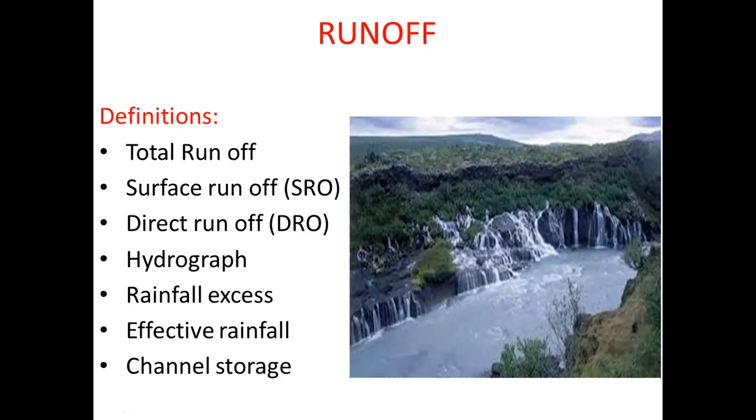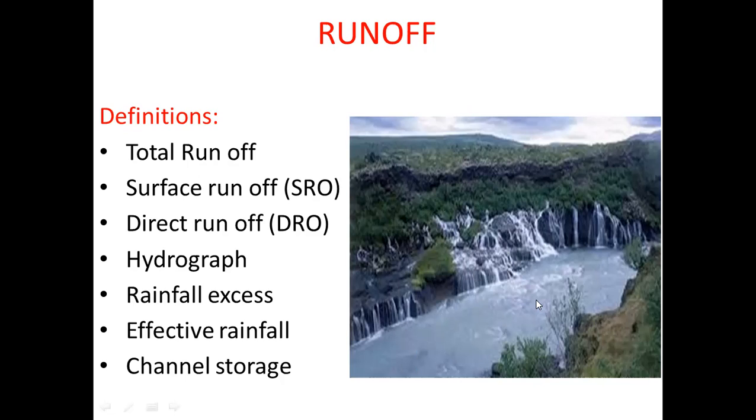There are quite a few definitions to understand things better. First is the total runoff. Total runoff is a part of the precipitation which appears in the streams. It consists of surface runoff, interflow runoff, base flow, as well as channel precipitation. All of this is the total runoff. Ultimately, the total runoff sums up together and reaches this portion.